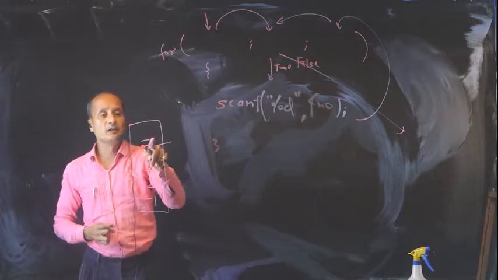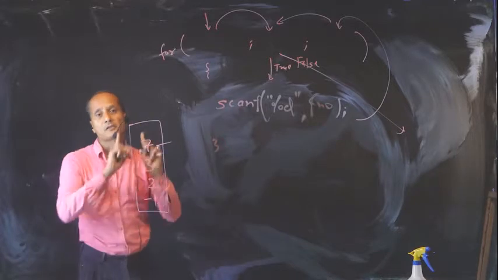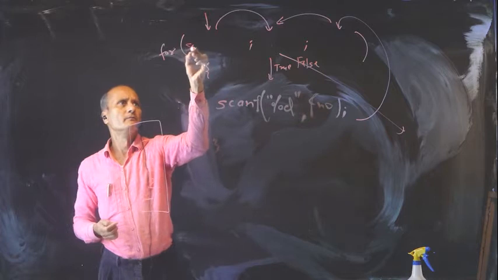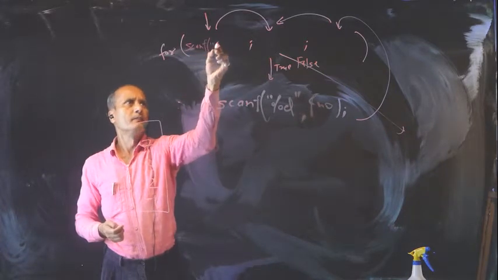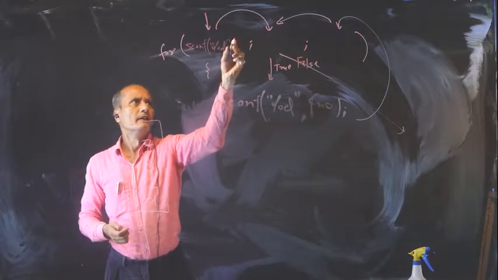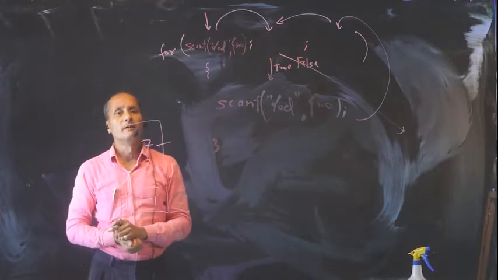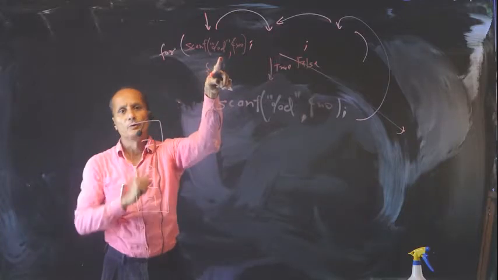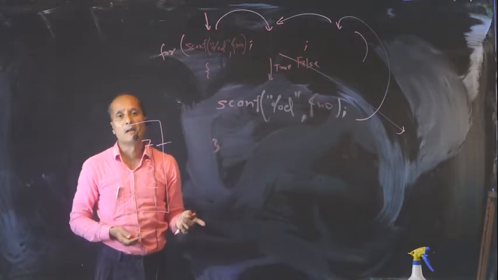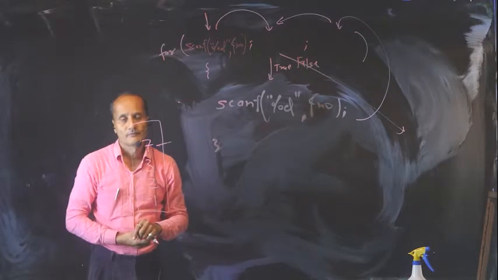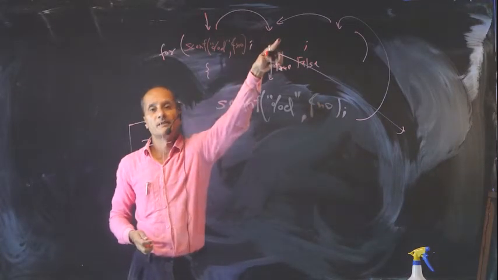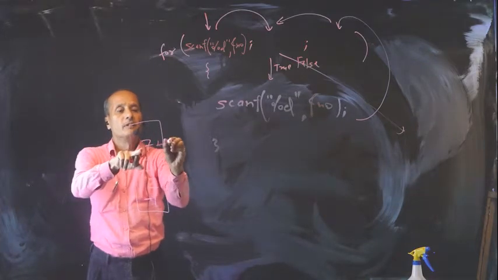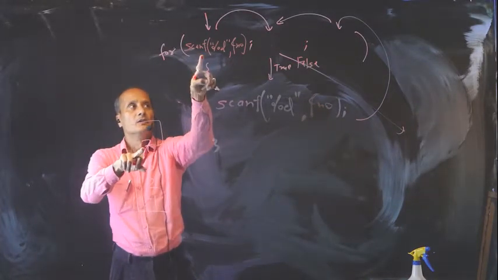So initially, when the user is giving input, the very first thing that I want to do is scanf the number. So why not code it here? I will say scanf %d ampersand number. That is perfectly valid. As soon as my for loop is started, I will take one number input. So this will definitely happen at least once, because the condition check happens next. What is the next thing to do once you take the number? Suppose the user gives 7. Perfectly, 7 is taken as the input. Then I check.